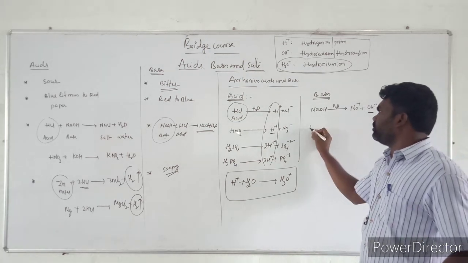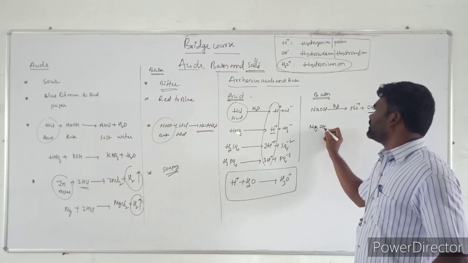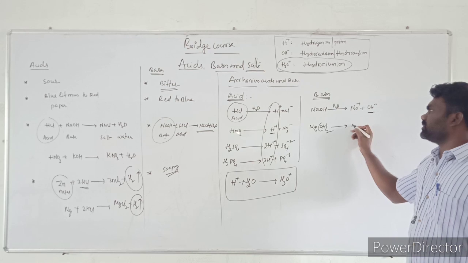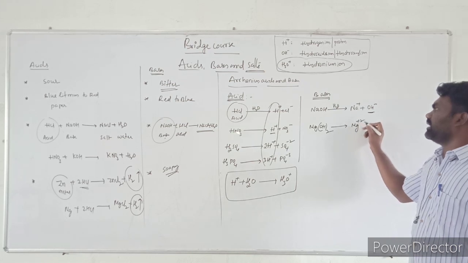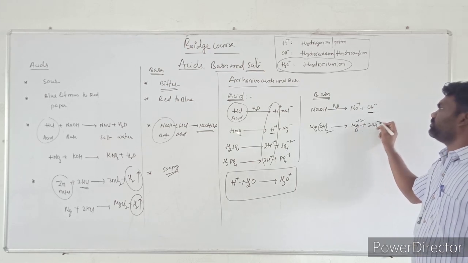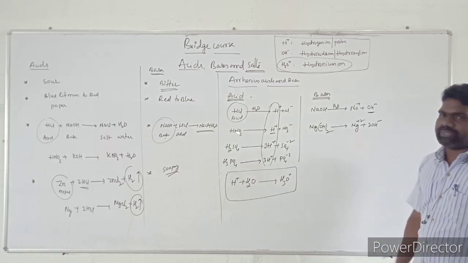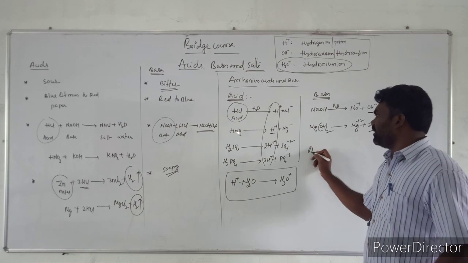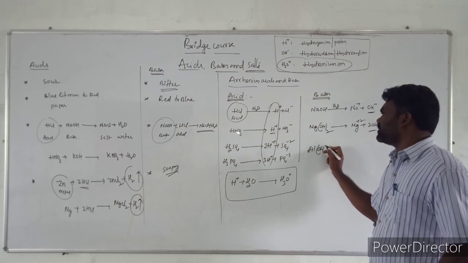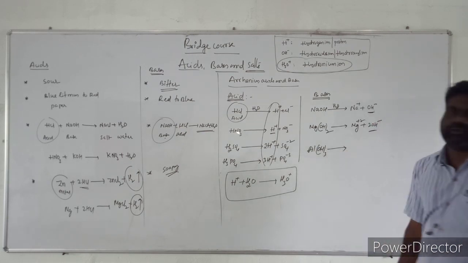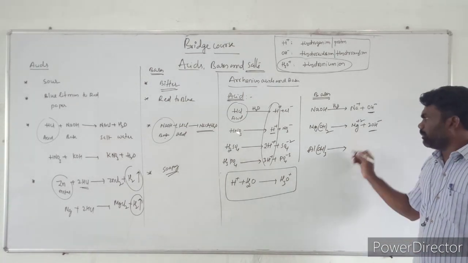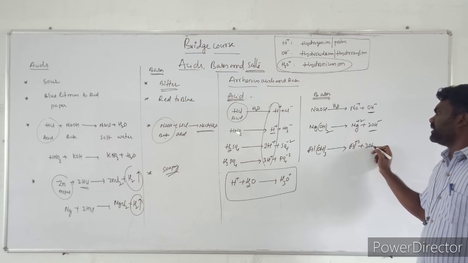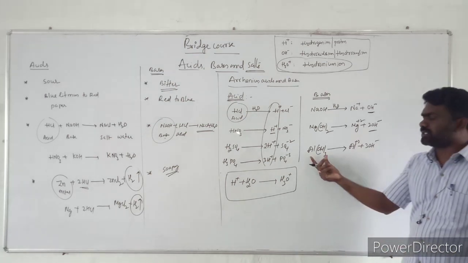Let us take one more example. I am taking magnesium hydroxide, Mg(OH)2. When magnesium hydroxide is dissolved in water, the products are Mg2+ and 2OH-. So it is also a basic compound because it produces OH- ion. Let us take one more example, aluminium hydroxide, Al(OH)3. When aluminium hydroxide is dissolved in water, the products are Al3+ and 3OH-. So aluminium hydroxide is also a base.